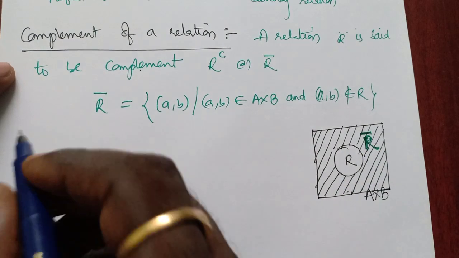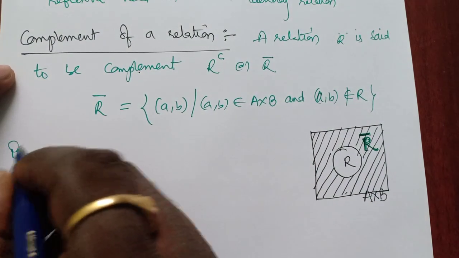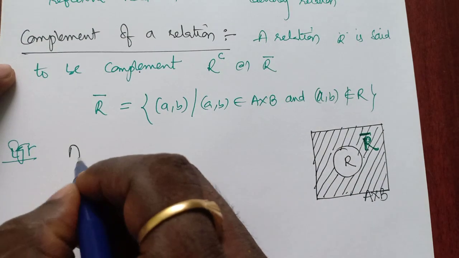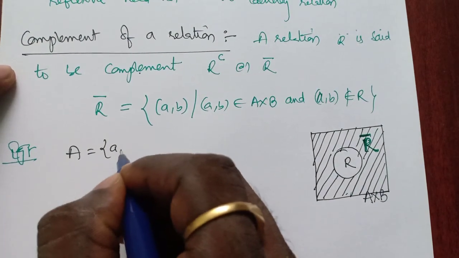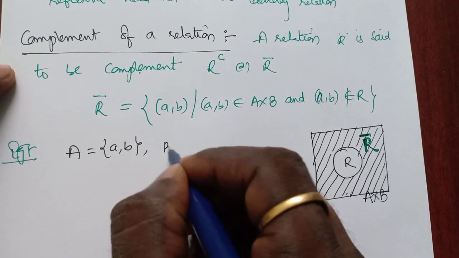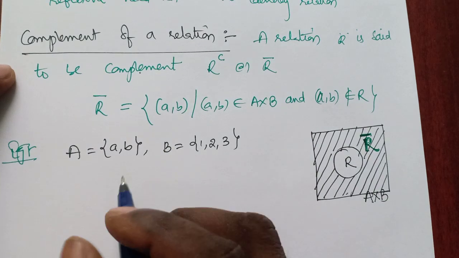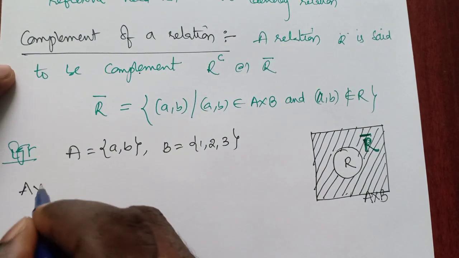So let us come to the example. Suppose A equals {a, b} and B equals {1, 2, 3}. What is A cross B?